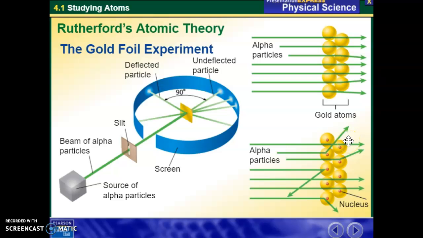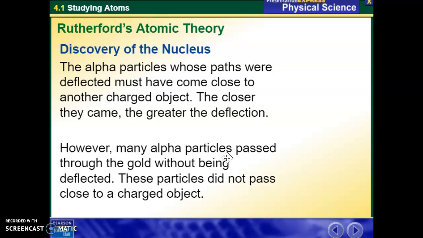Some particles went straight through, some particles were deflected, some particles were deflected straight back. And through doing this, he realized that the positive mass wasn't throughout, but it was all concentrated in one part, the center. So when these positive particles didn't hit the center at all, they would go straight through. But if they did hit the center, which was also positive, they would either be deflected to the sides, or they would be deflected even straight back.